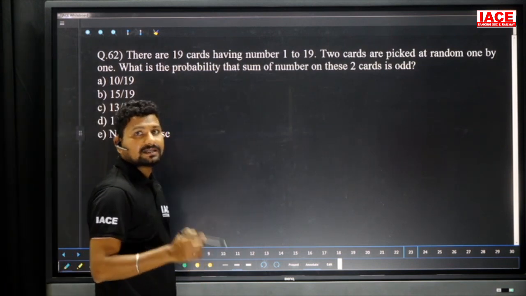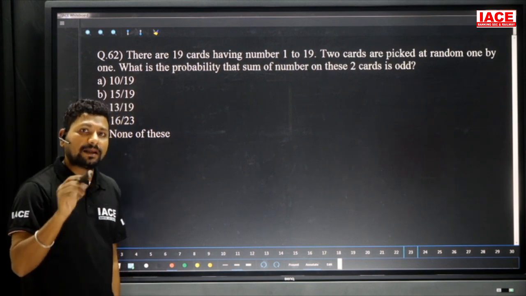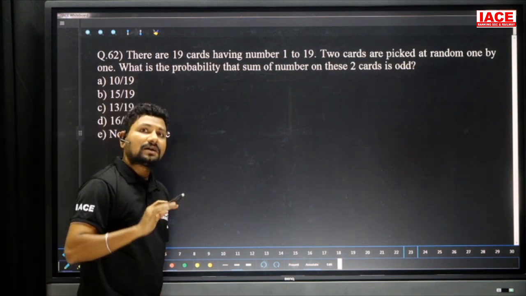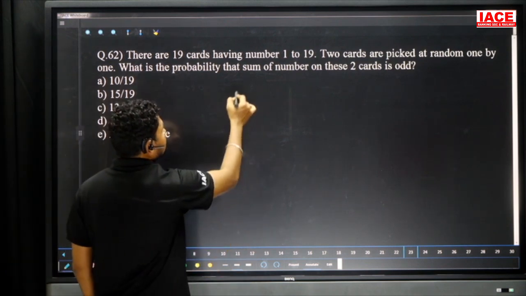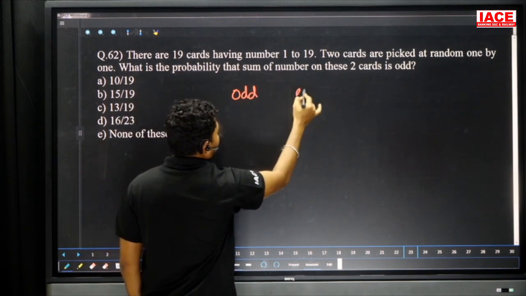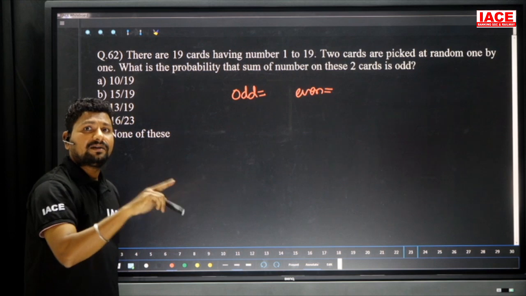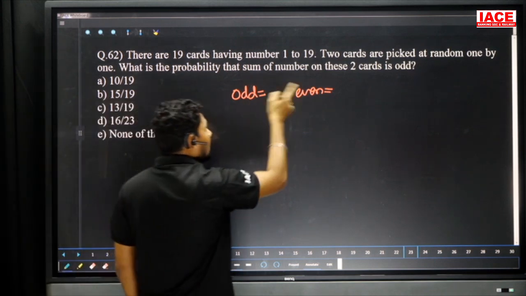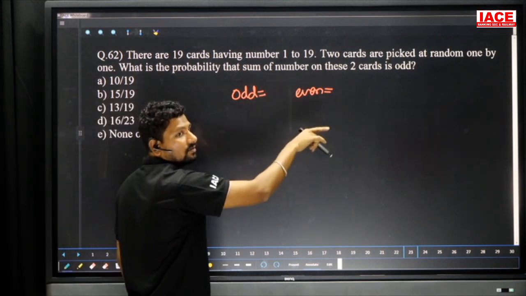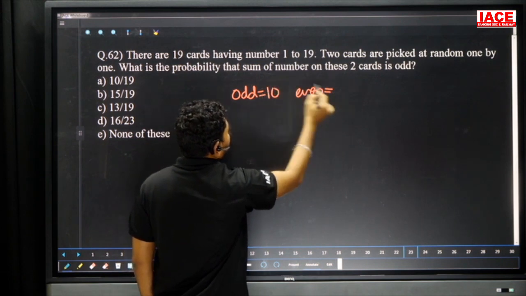Next, there are 19 cards having numbers 1 to 19. In the 1 to 19 cards, how many are odd cards and how many are even cards? If there were 20 cards, there would be 10 even and 10 odd. But with 19 cards, odd cards are compulsorily more, so 10 cards are odd and 9 cards are even.